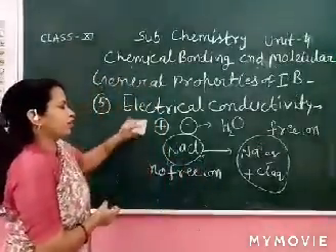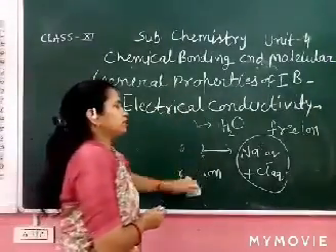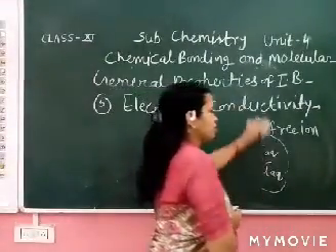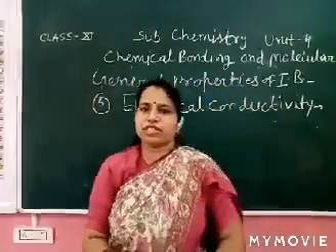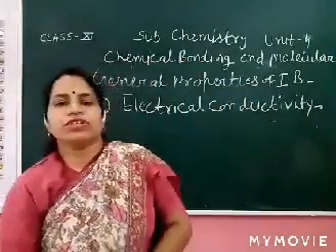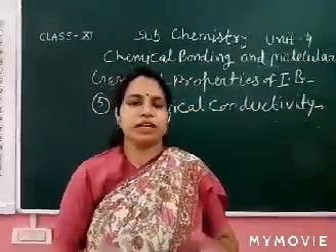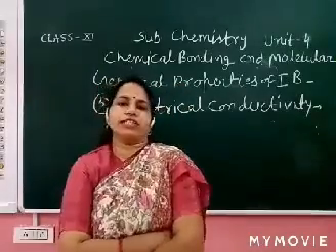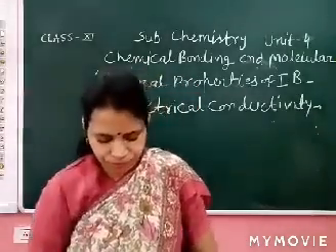The question is why solid NaCl is a bad conductor of electricity, and in molten and aqueous state it is a good conductor of electricity. The reason is clear, all of you. Due to strong electrostatic force, there is no free ion in solid state, but in molten state and in aqueous solution there are free ions. So they conduct the electricity.